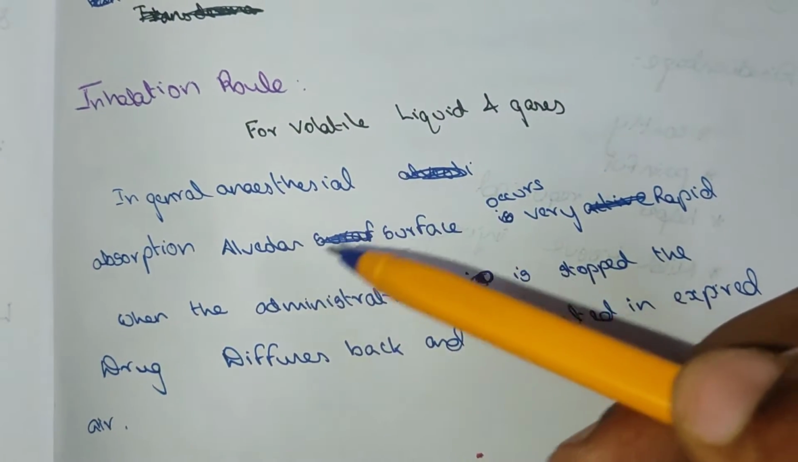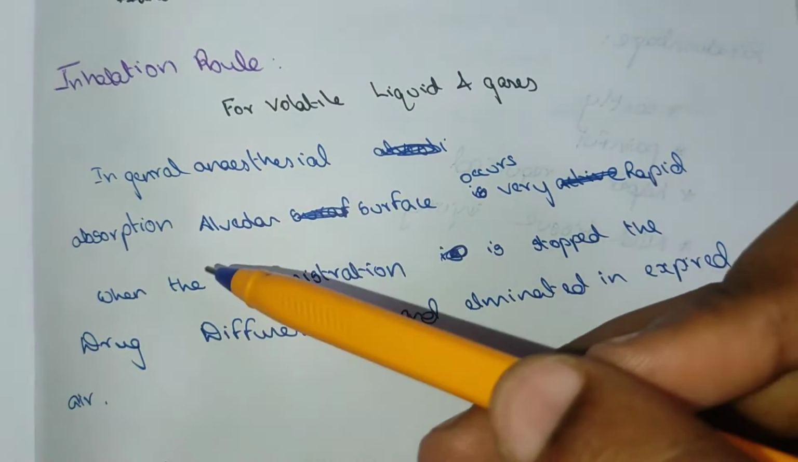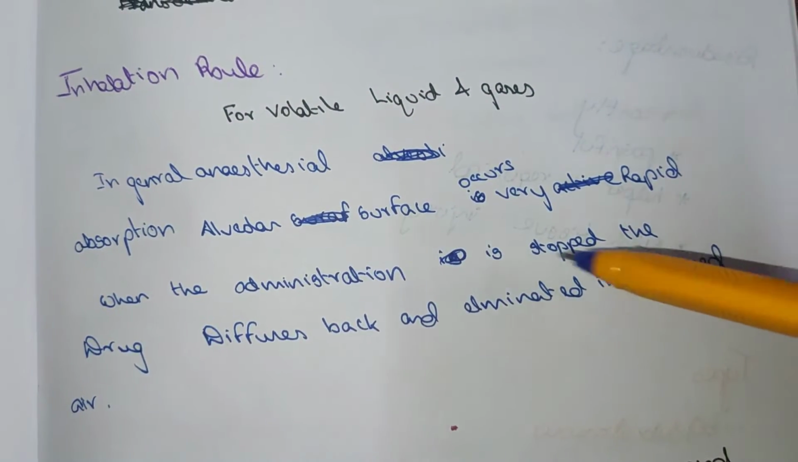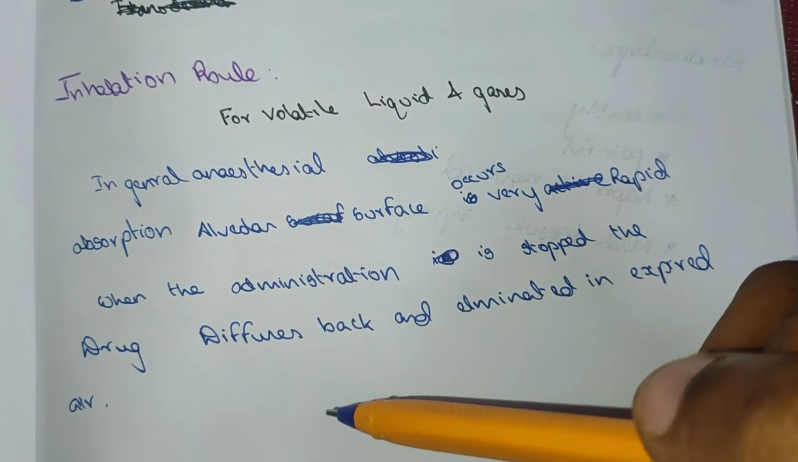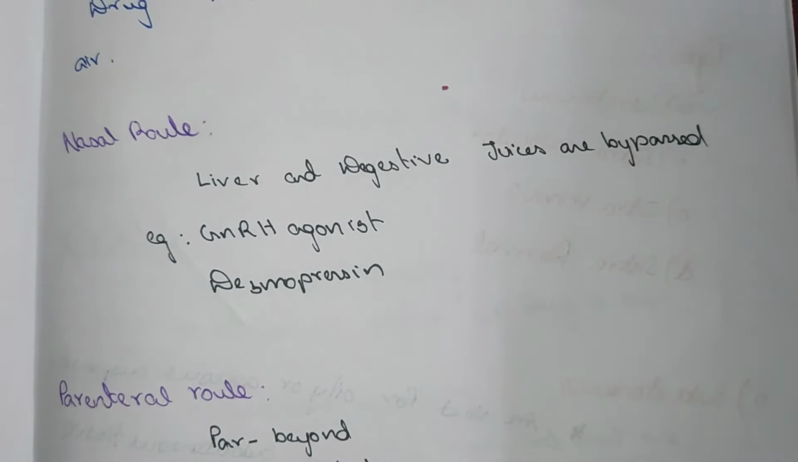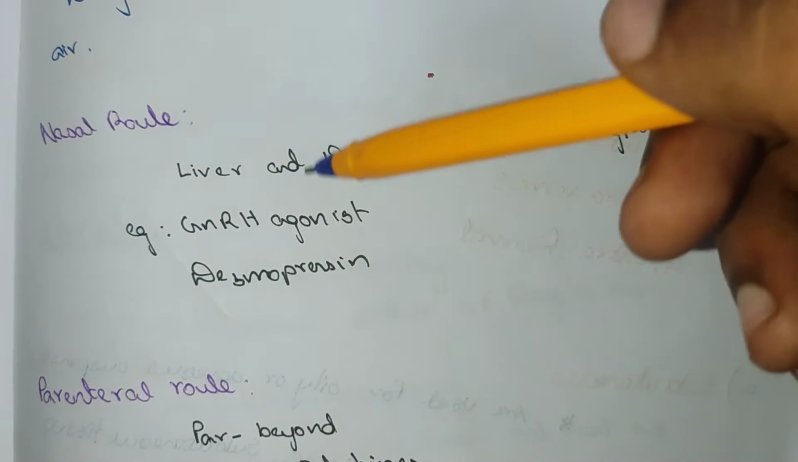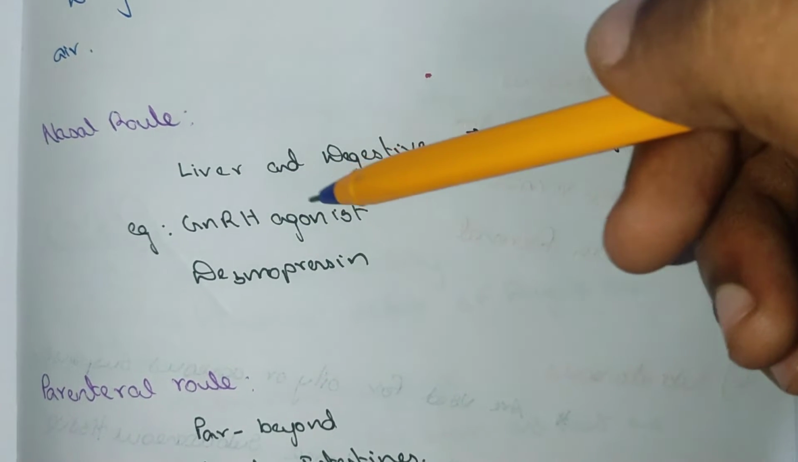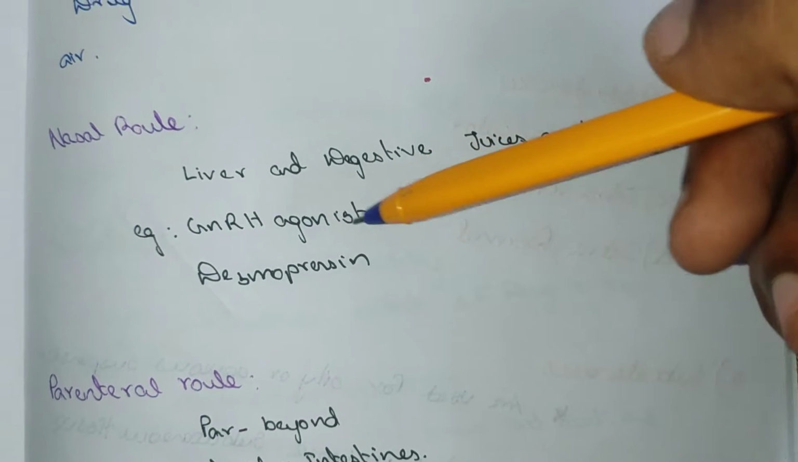In general anesthesia, the absorption across the alveolar surface occurs very rapidly. When the administration is stopped, the drug diffuses back and is eliminated and expired in air. Nasal route. Liver and digestive juices are bypassed. Examples are GnRH antagonist and desmopressin.